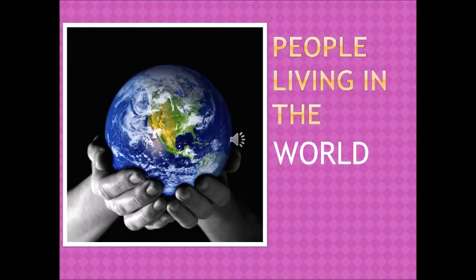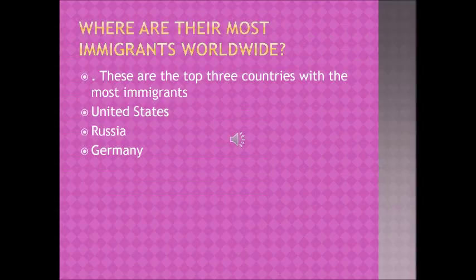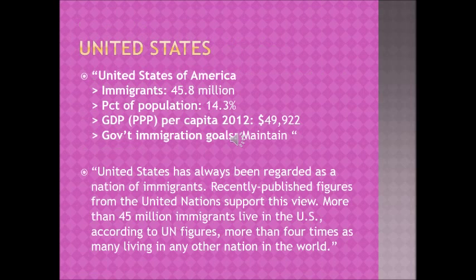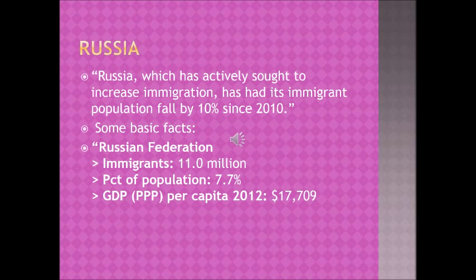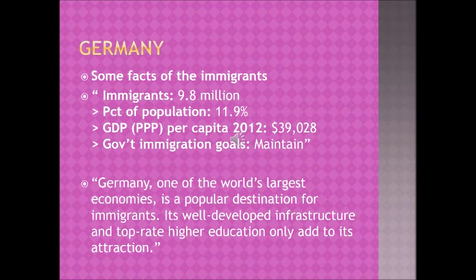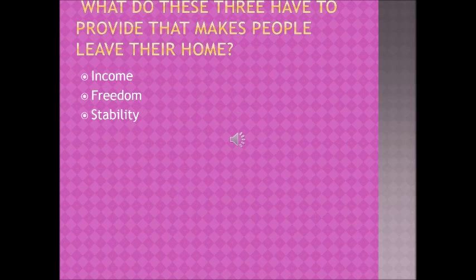There are many people in this world looking for a permanent home. Where are there most immigrants worldwide? United States of America, Russia, Germany. All of these countries have something in common. They can provide better income, freedom, stability.